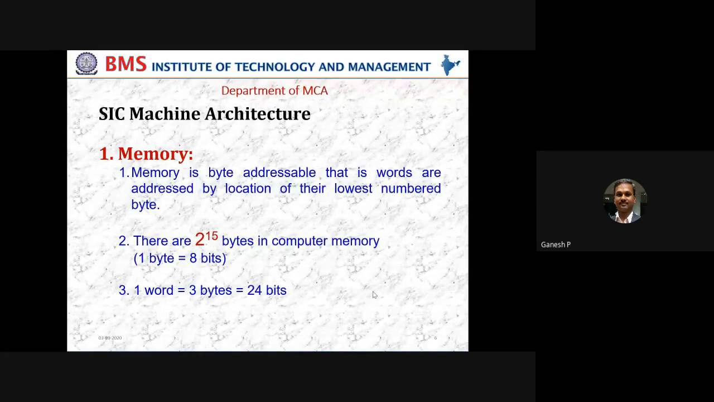We have some answers. 2 power 15 is equal to how many kilobytes or how many megabytes or how many gigabytes or whatever it is.